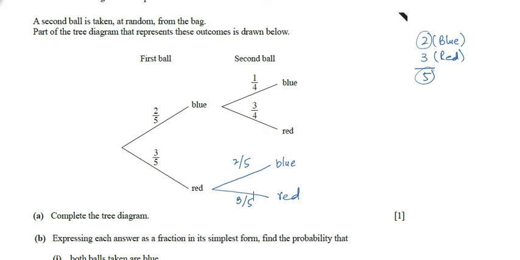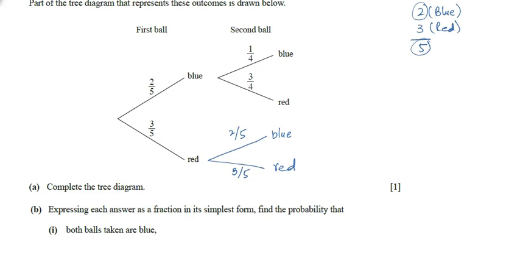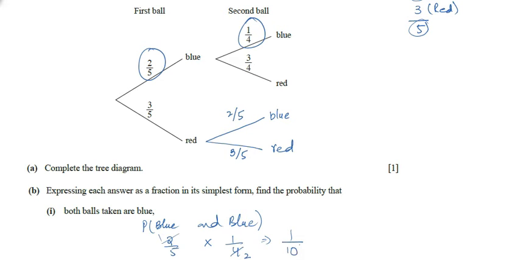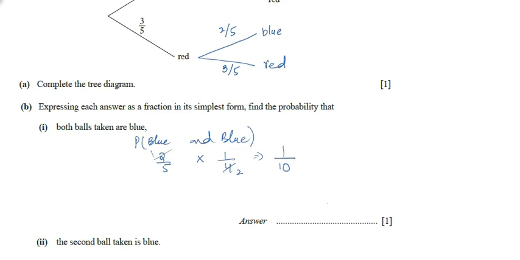Okay. Now according to the next part, they are saying complete the tree diagram. So we have completed this. Expressing each answer as a fraction in its simplest form, find the probability that both balls taken are blue. So here in this condition, we will take probability of blue and blue. Okay. So in probability, and means multiply. So the probability of first blue is 2 upon 5. And the probability of second blue is 1 upon 4. Now when we simplify this, 2 times 2 is 4. So it will be 1 upon 10. So the answer of this part is 1 upon 10.